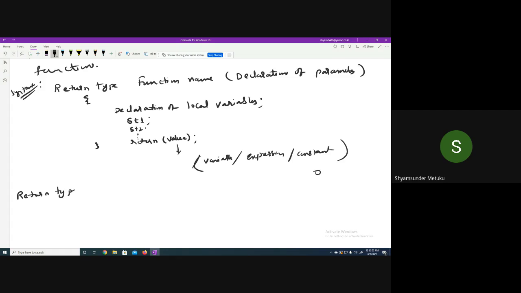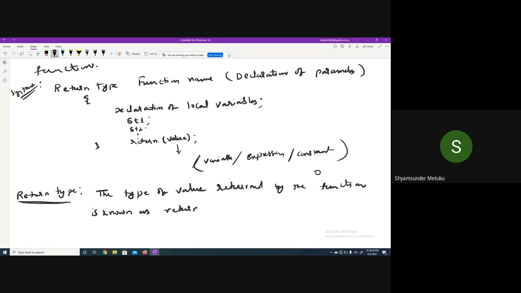Return type. So coming to the return type, the type of the value returned by the function is known as the return type. I'm just writing here: the type of value returned by the function is known as return type.